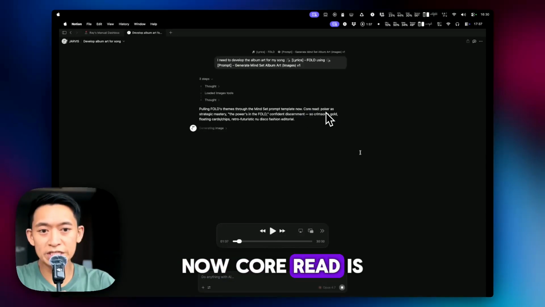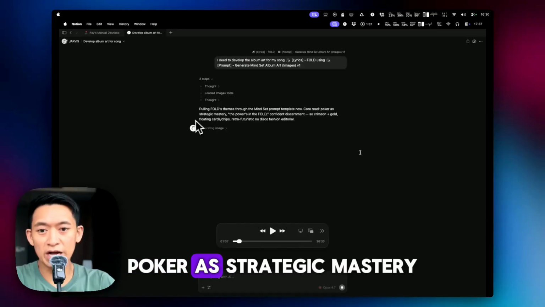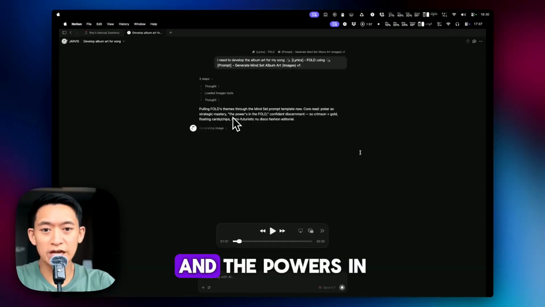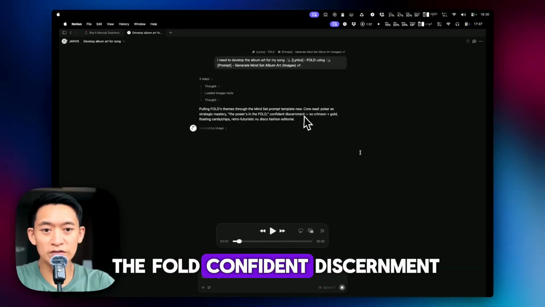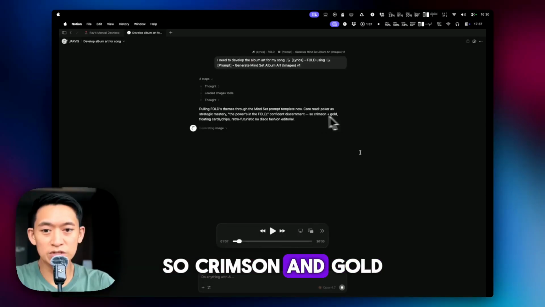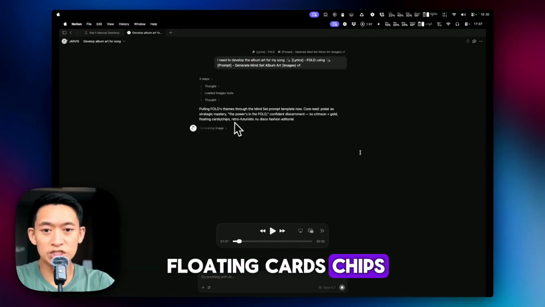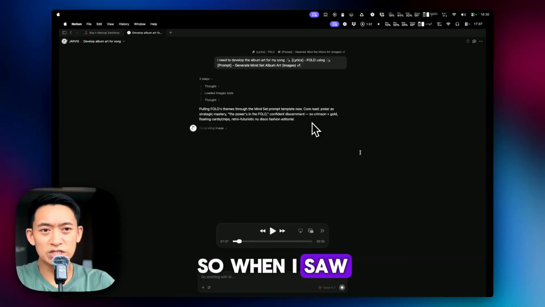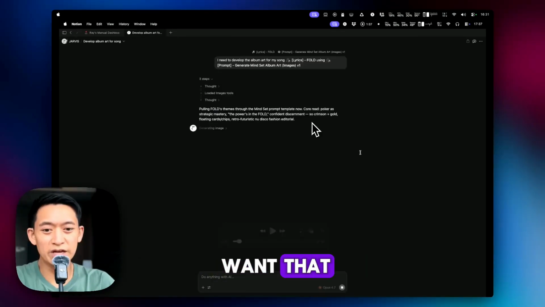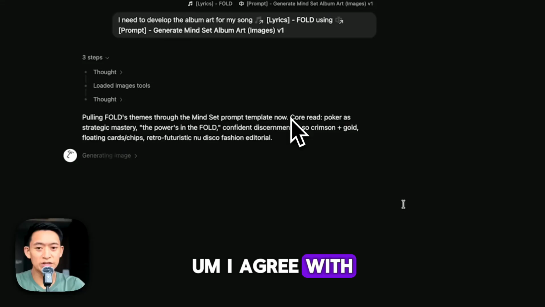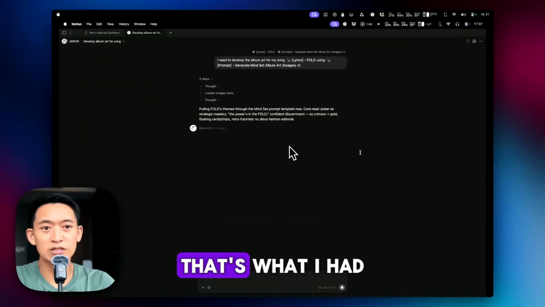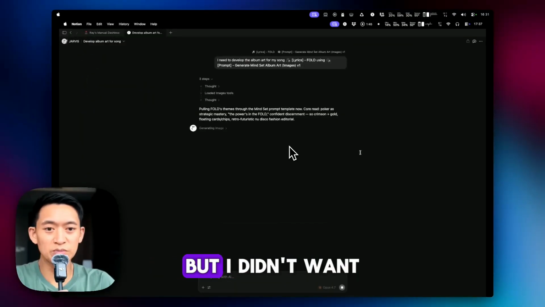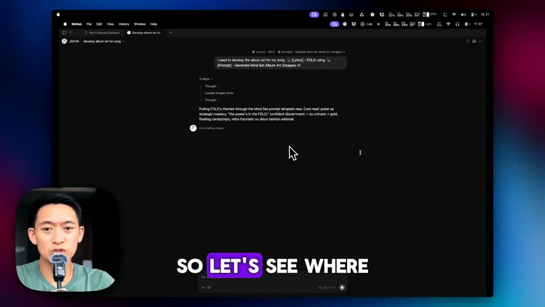Now core read is poker as strategic mastery, and the powers in the fold, confident discernment, so crimson and gold, floating cards, chips, retro futuristic, etc. So when I saw this, I was like, no, I don't really want that. I agree with the card player. That's what I had in mind at the beginning, but I didn't want those colors. So let's see where it goes.